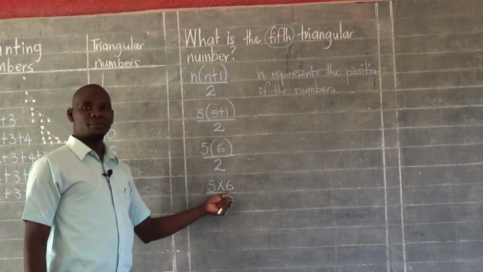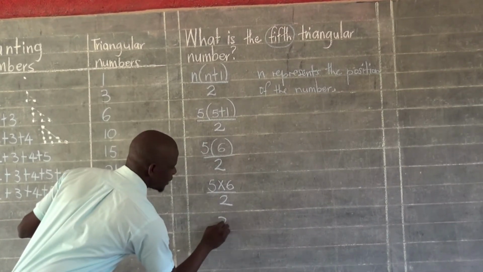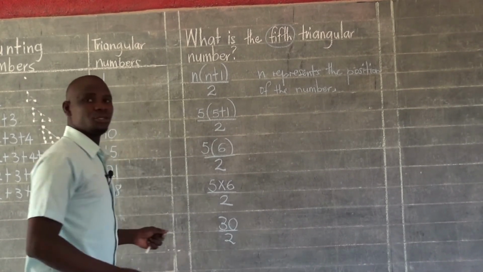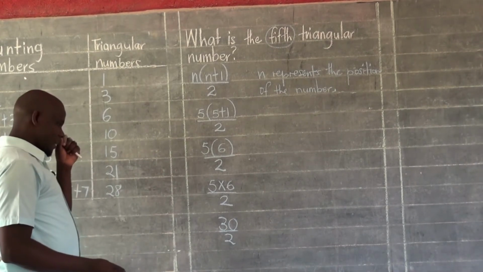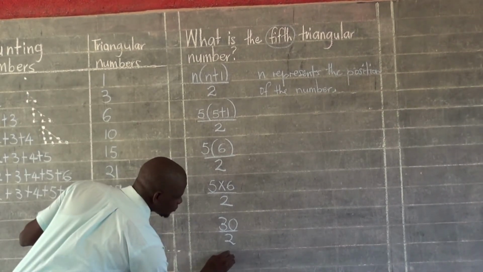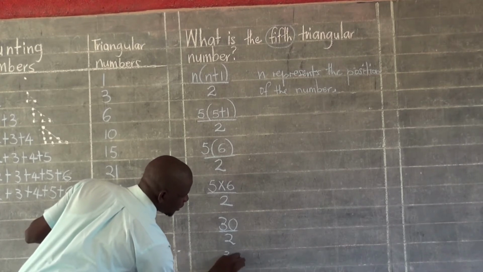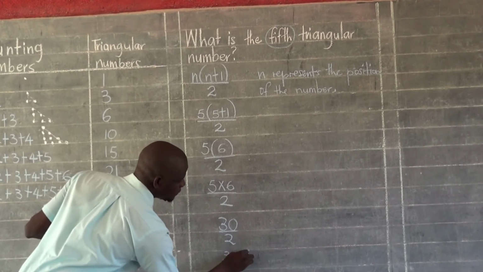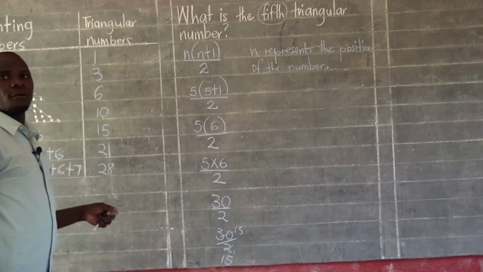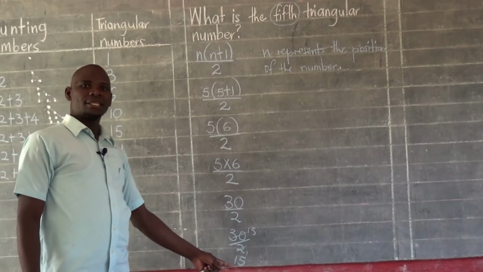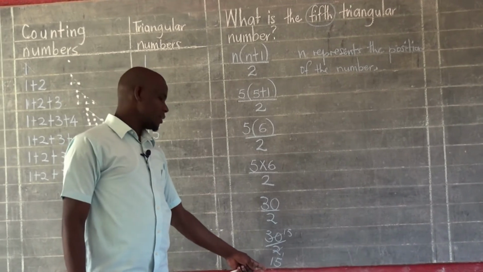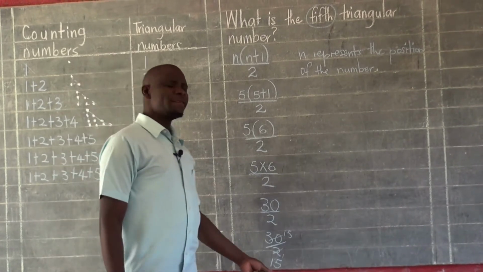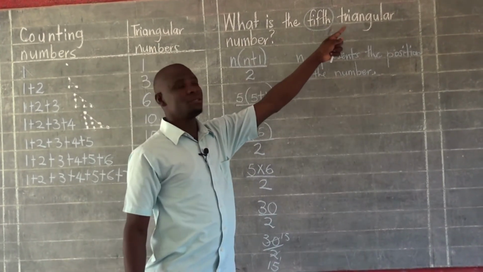So when we multiply 5 times 6, that gives us 30. And then 30 has to be divided by 2. When we divide 30 by 2, we get 15. The number we are looking for is 15. The triangular number we are looking for is 15. We are going to check whether really it is true, whether 15 is the 5th triangular number.